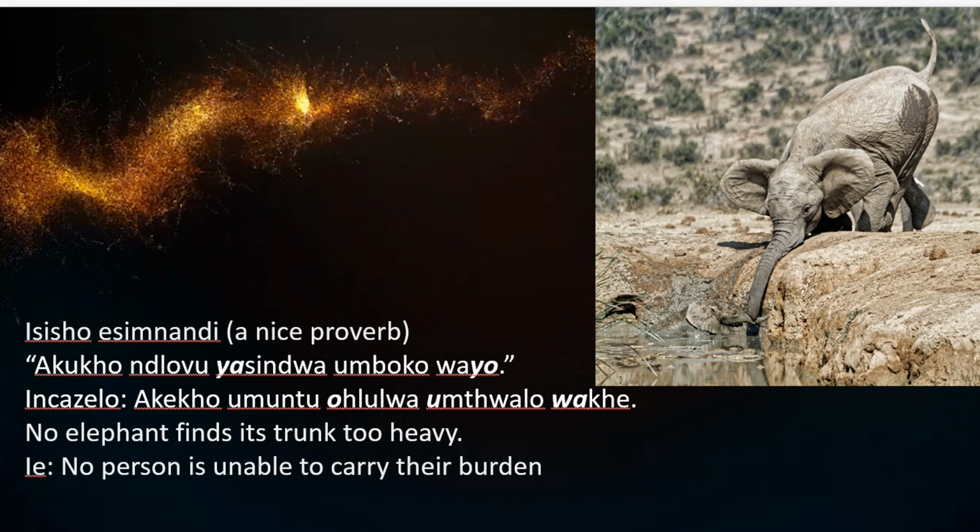And in Zulu, the explanation, which is incazelo, is akekho umuntu ohlulwa umthwalo wakhe. In other words, no elephant, if you take it literally. Of course, it is a proverb, which means it's symbolic. So, no elephant finds its trunk too heavy. In other words, the explanation being, no person is unable to carry their burden.